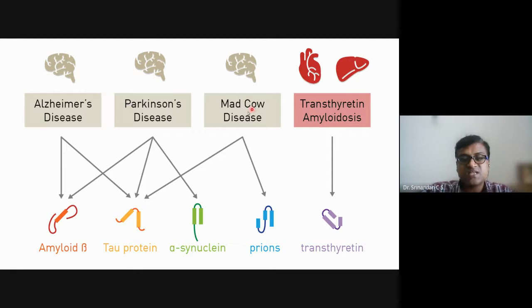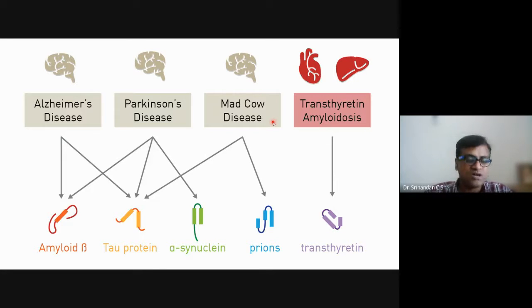Similarly, there is mad cow disease. This is a very rare disease, but it occurred because in some European countries they used to feed the cow with meat.